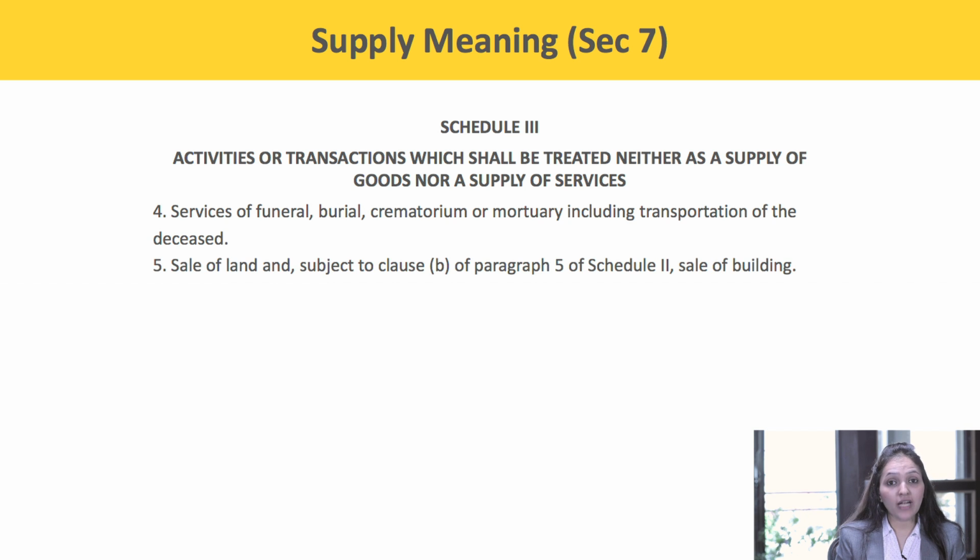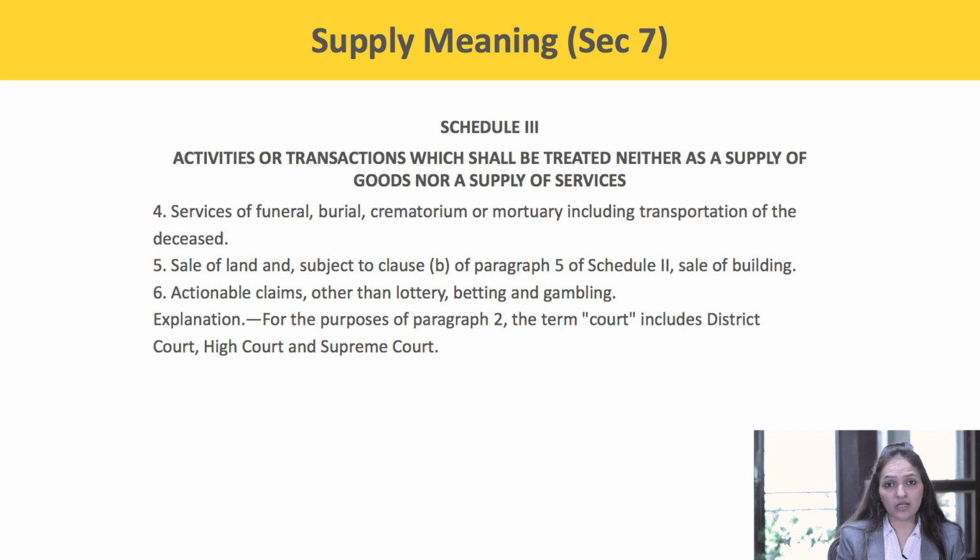Next, sale of land and subject to clause B of para 5 of schedule 2, sale of building. Next, actionable claims are outside GST other than lottery, betting and gambling. So, these are the transactions which will neither be classified as goods nor services. It is a type of a negative list in GST on which GST is not applicable. Now moving over to another concept.